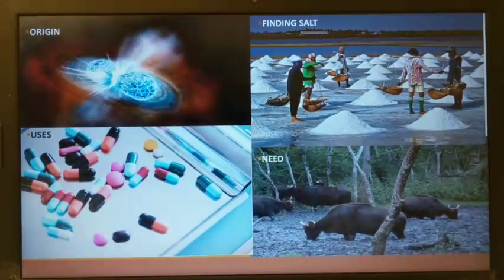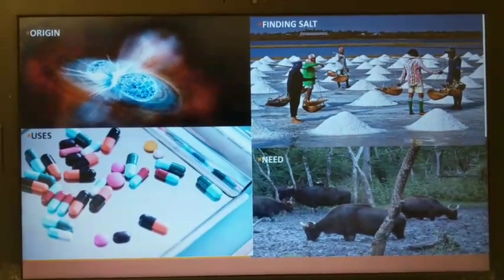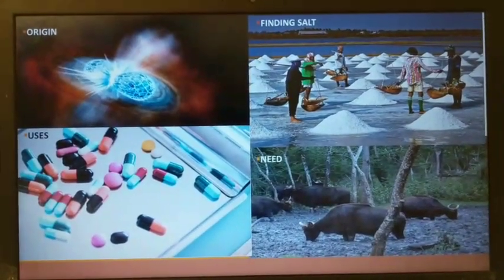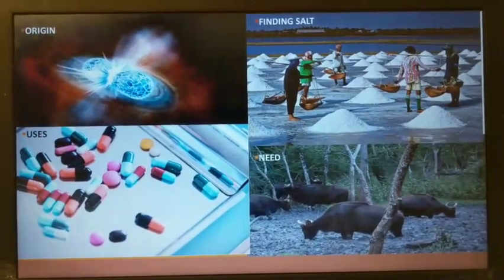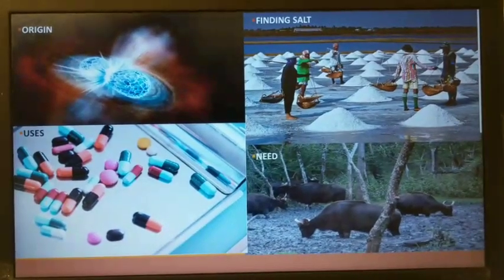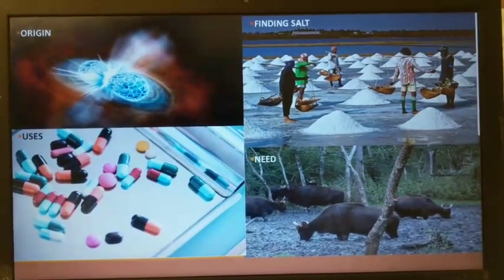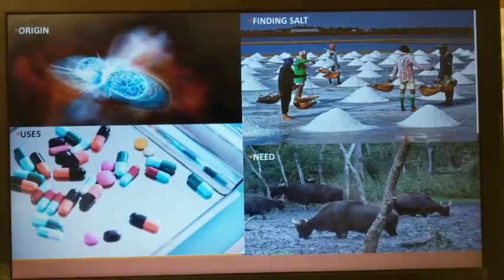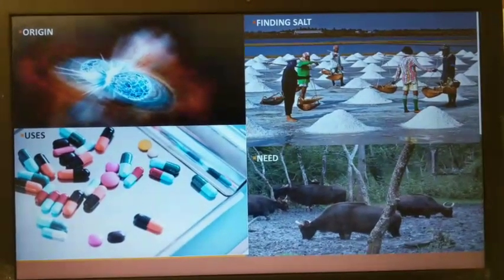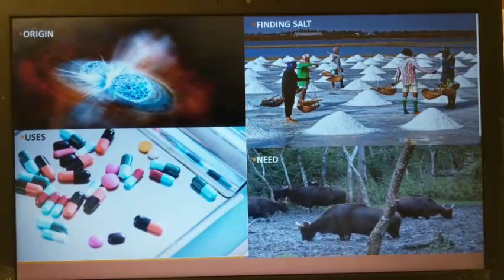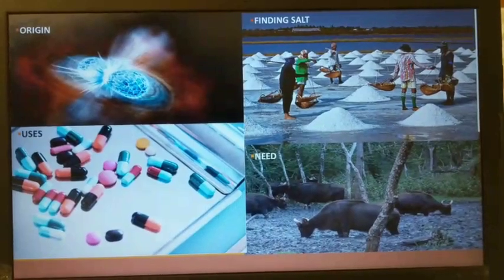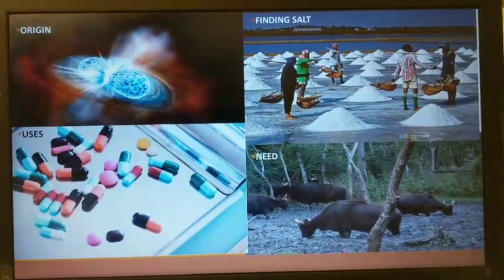Now the origin, children. The first picture tells us how salt must have come into existence. When the earth was getting formed, we assume that two stars must have collided, and due to a chemical reaction salt was formed, and it was later discovered in the sea and in rock caves. In the second picture, men are using different tools to remove salt from the water. They dry up the water, and what we find behind are heaps of salt, like you can see in the picture. And even miners remove salt from the caves.